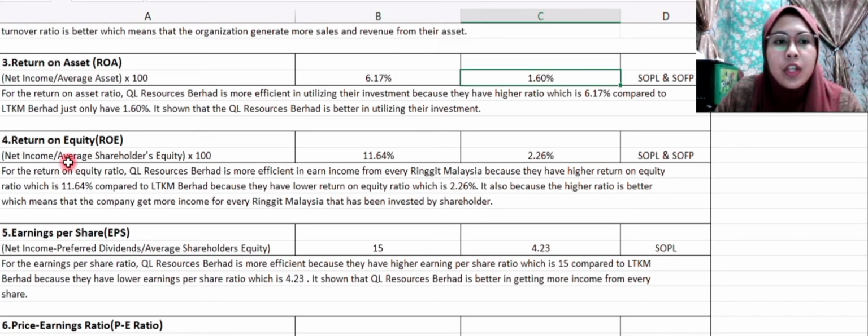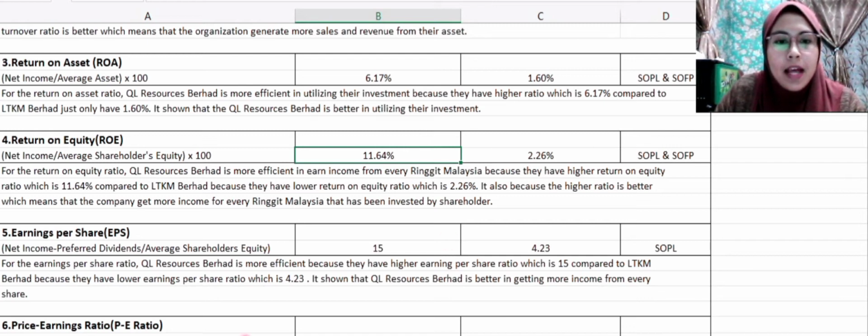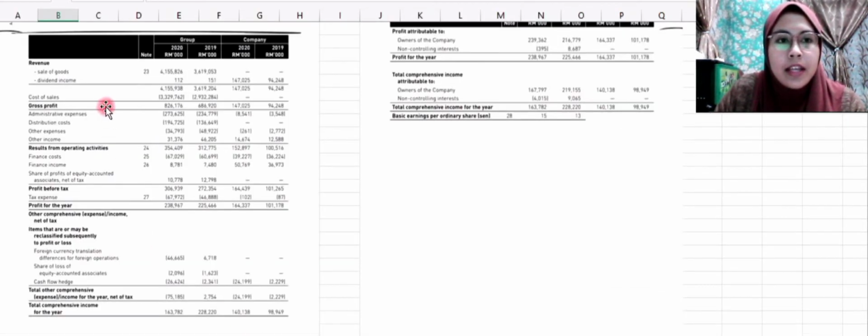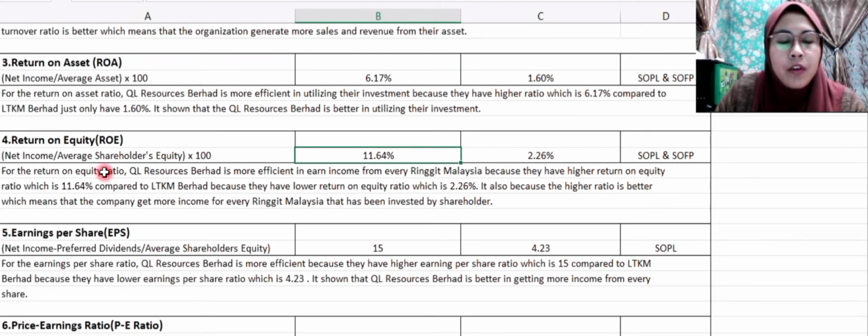For the return on equity ratio, the formula is net income divided by average shareholder equity times 100. So the answer must be in percentage. For QL Resources Berhad, we just take the net income from SOPL. So the net income is 238967. For the average shareholder equity, we take the beginning equity plus ending equity divided by 2.